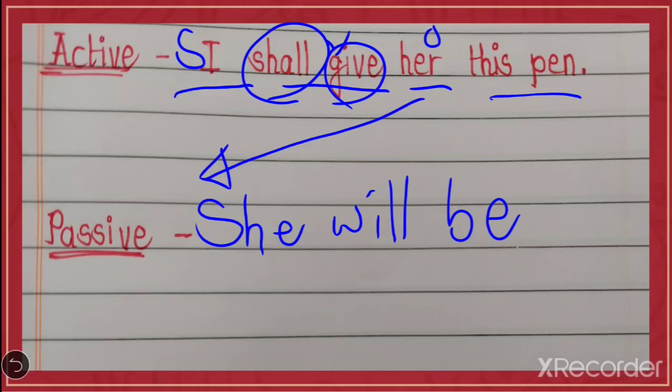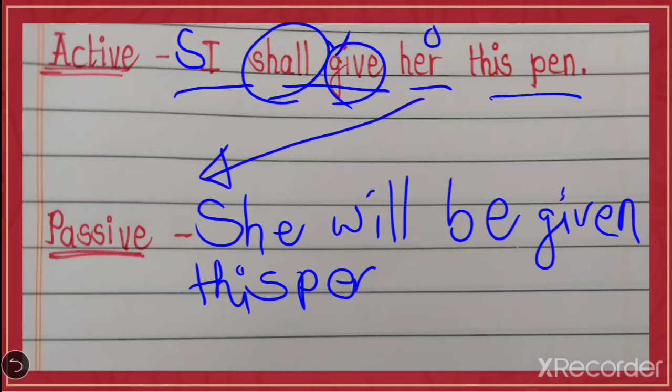Give, gave, given. So here we write given. She will be given this pen by me. I will turn into me. Full stop.